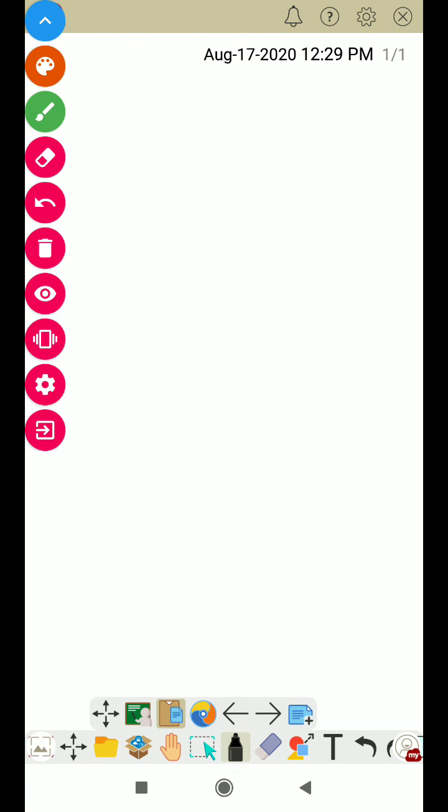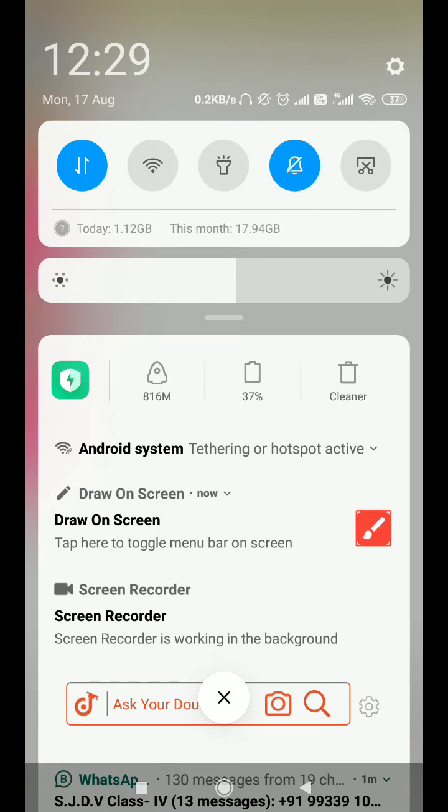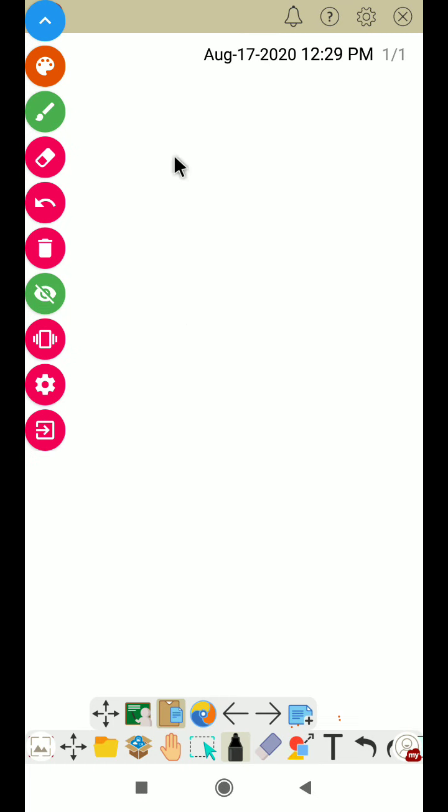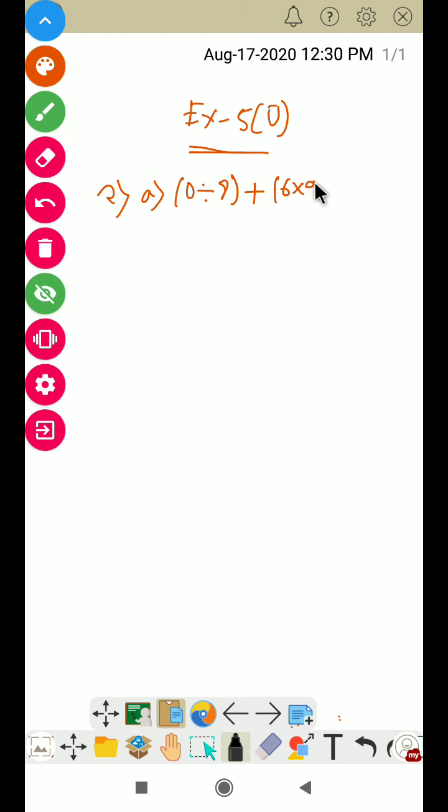Hello students, today we will discuss exercise 5J, question number 2. In question number 2 is given 0 divided by 8 plus 6 into 9. You have to find out the value.